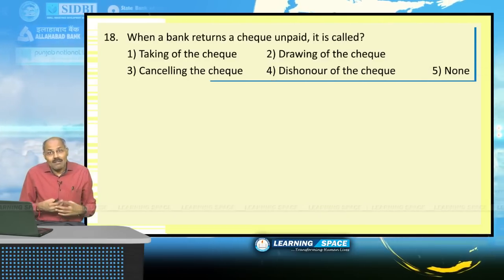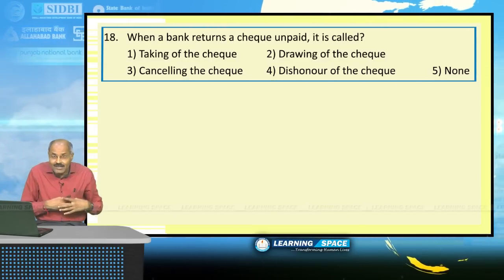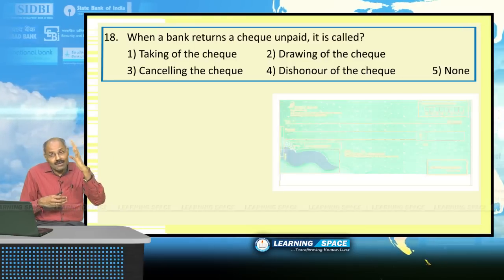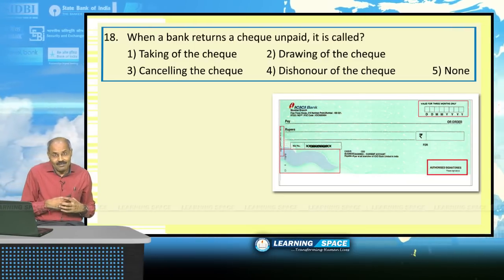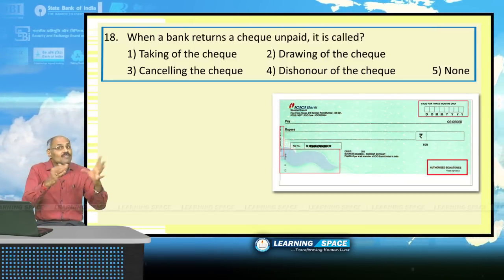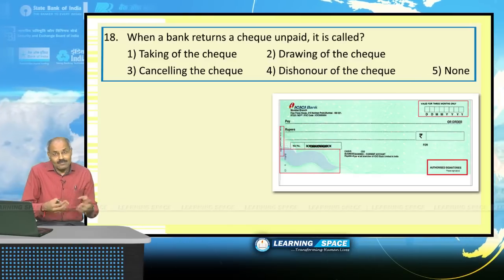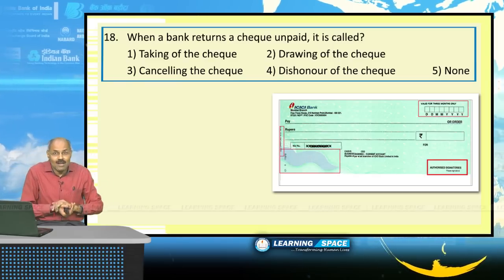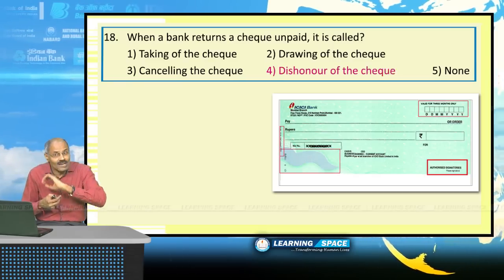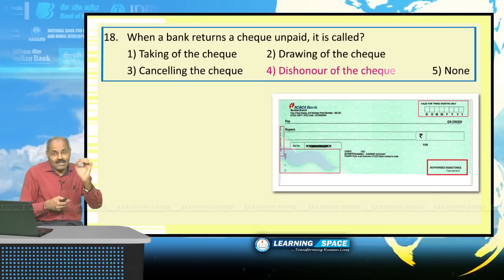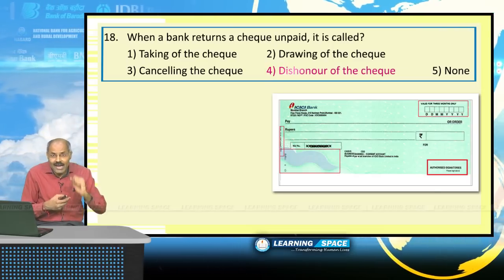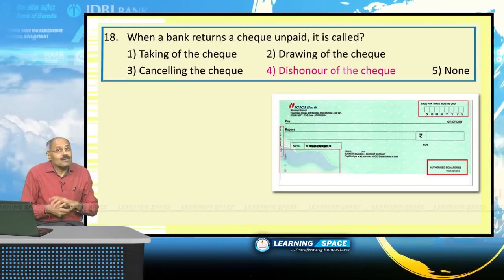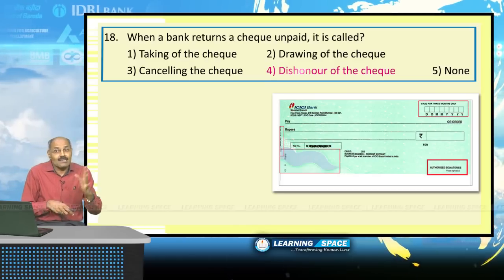Please look into the next one. When a bank returns a check unpaid, it is called dishonor of the check. Whatever the reason, there may not be sufficient money in the bank account, then the bank returns that check unpaid. The name given technically to this process, where the bank is not in a position to honor the check, is dishonor of the check.